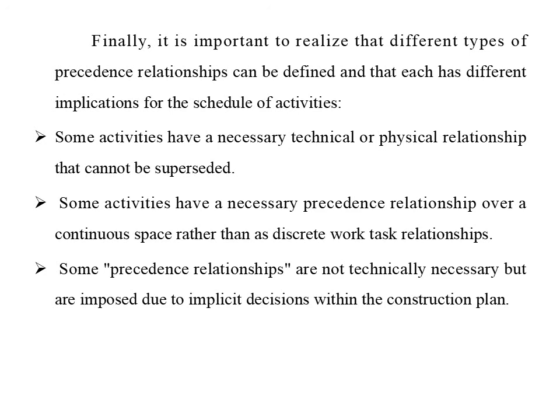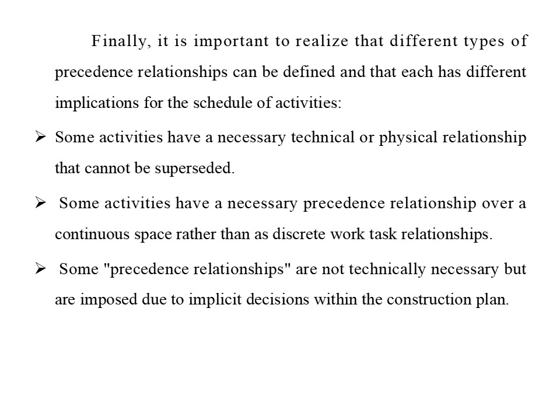Some activities have a necessary precedence relationship over a continuous phase rather than as discrete work task relationships. For example, formwork may be placed in the first part of an excavation trench even as the excavation equipment continues to work further along in the trench. Formwork placement cannot proceed further than the excavation, but the two activities can be started and stopped independently within this constraint.